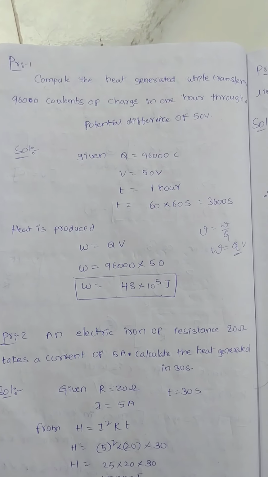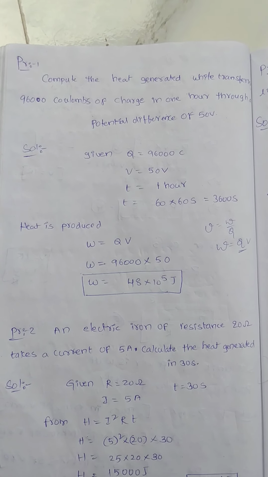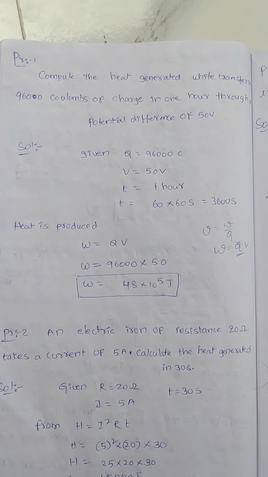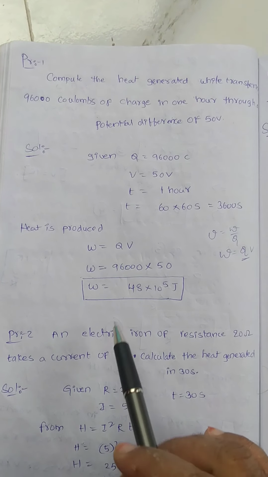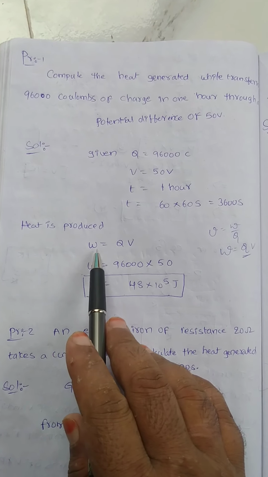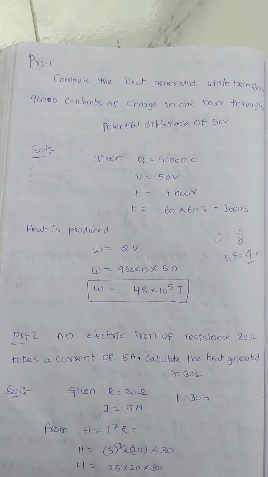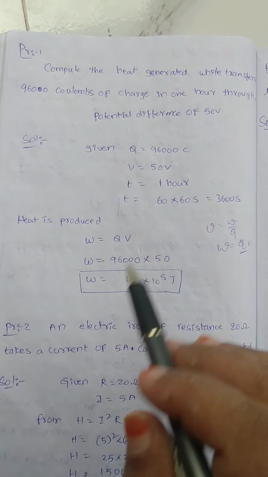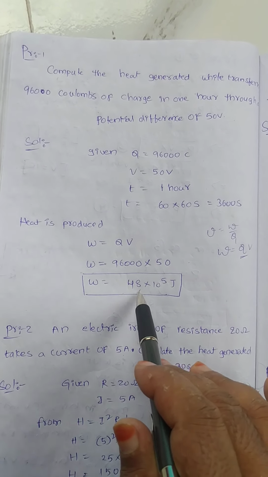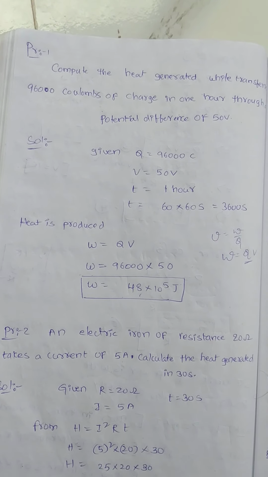Right? This work only, this heat energy is converted from electrical energy, but heat energy is a form of work, right? Work is a form of energy. That energy I am considering here as heat energy. Then W equal to 96,000 into 50 volt, that is nothing but W equal to 48 into 10 to the power of 5 joules.